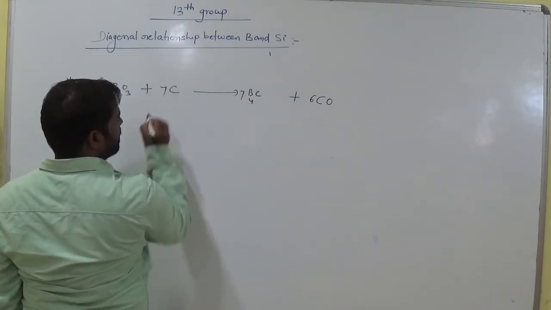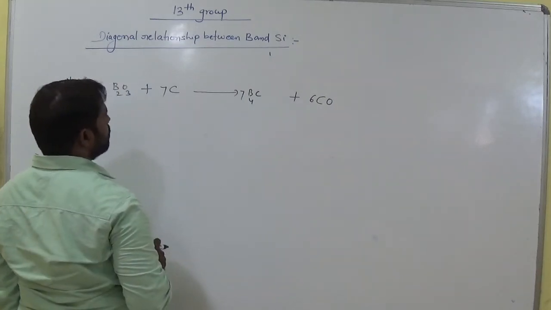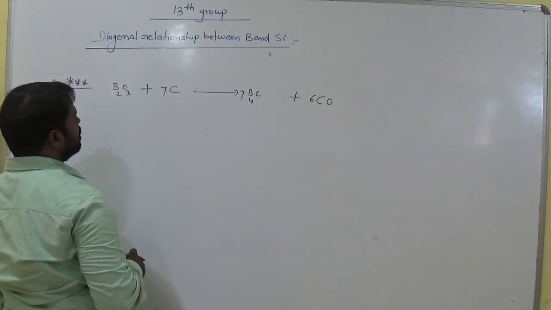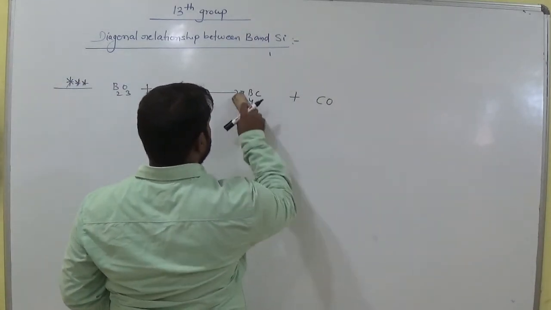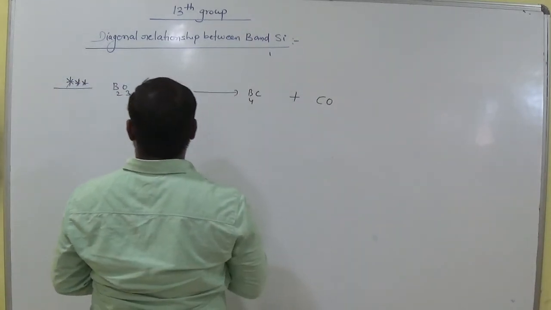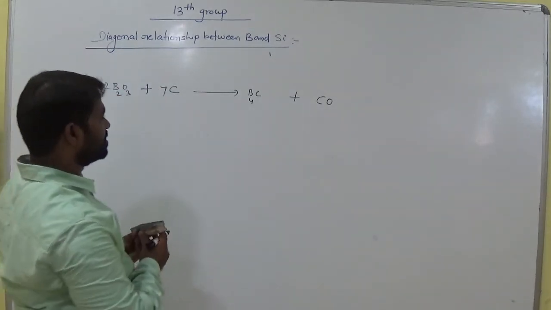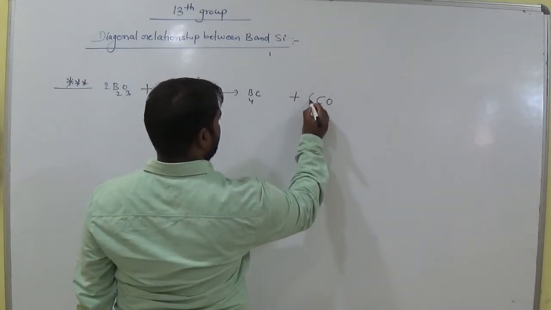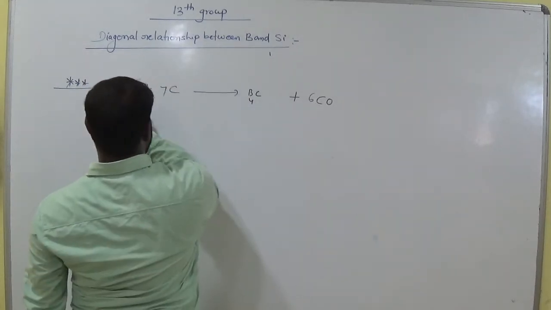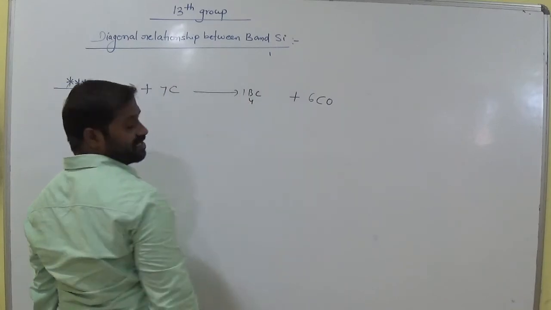7 carbons here, clear? 7 carbons. Here 2 to the 4 borons here and 4 borons here, and here it is 6 oxygen, 2 3s are 6, 7 carbons here, 6 carbons, and this is 1 carbon, 7 carbons.